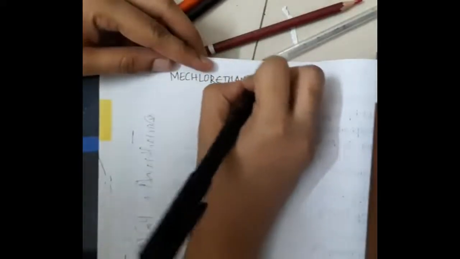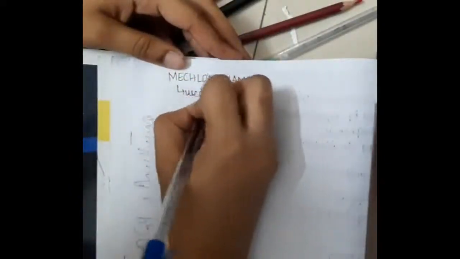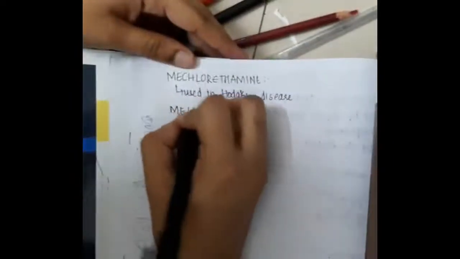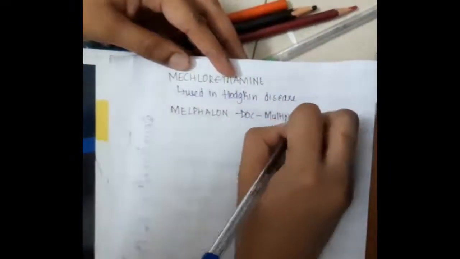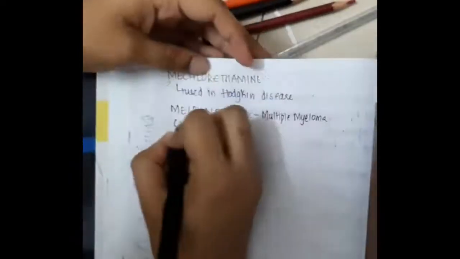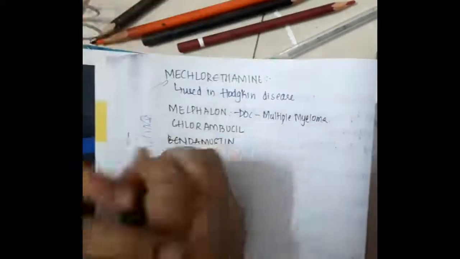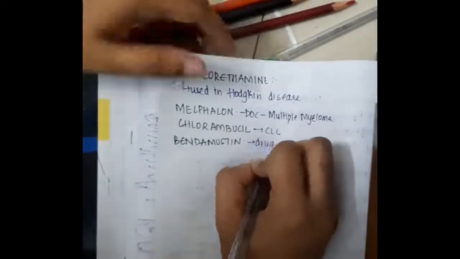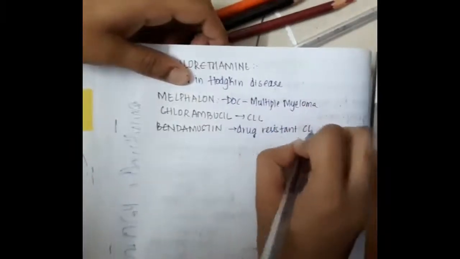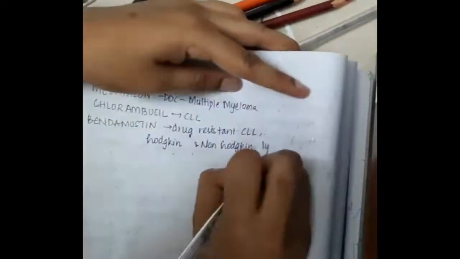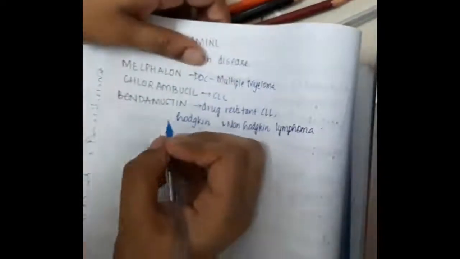Then the next important drug is mechlorethamine, which is used in Hodgkin's disease. Then melphalan is the drug of choice for multiple myeloma. Then chlorambucil and bendamustine: chlorambucil is used in chronic lymphocytic leukemia, and bendamustine is used in drug-resistant chronic lymphocytic leukemia and Hodgkin's and non-Hodgkin's lymphoma.